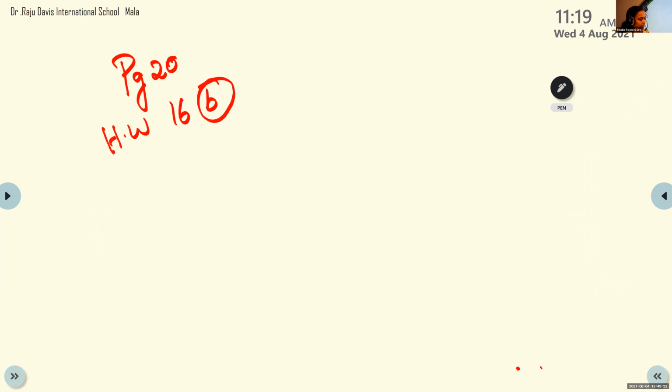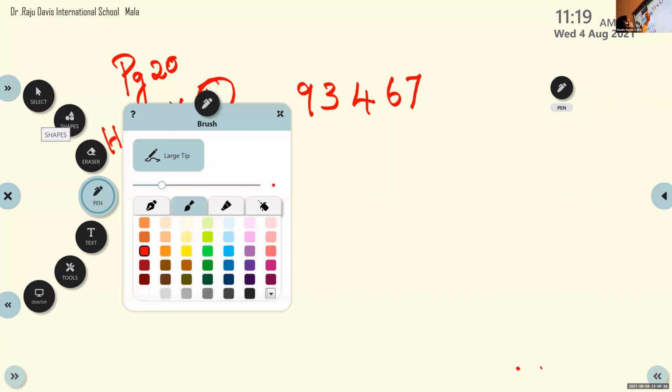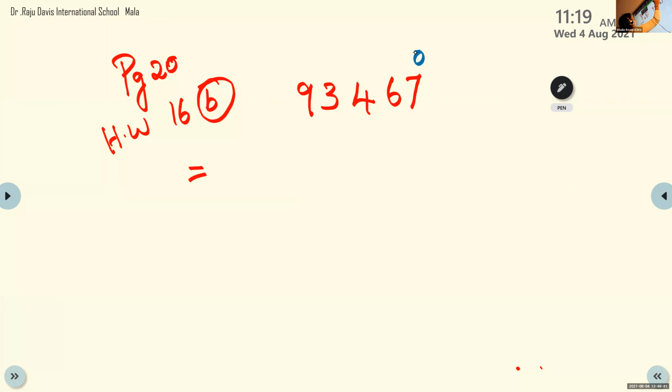Okay, we had to write the expanded form and number name. So it is 9, 3, 4, 6, 7. Yes, this was the number. Children, you can check whether your answer is correct or wrong. So before writing, you can write the number on top of that place value: ones, tens, hundreds, 1,000, 10,000.